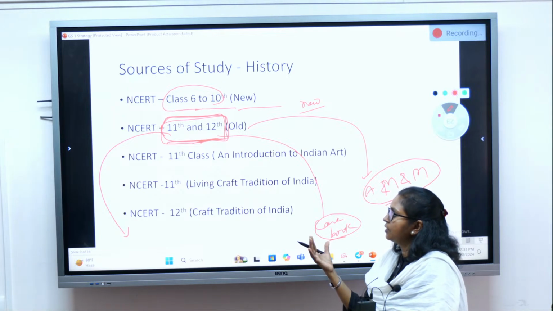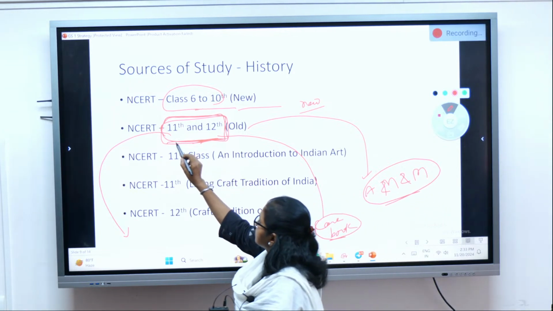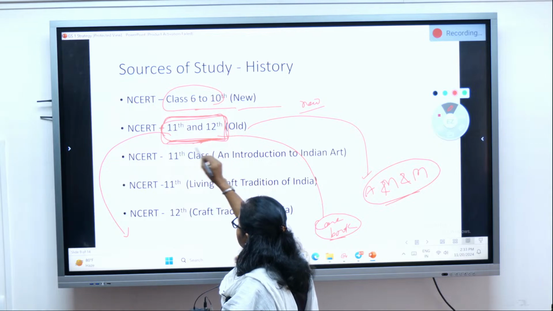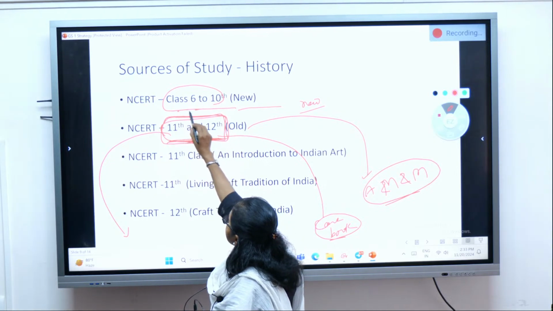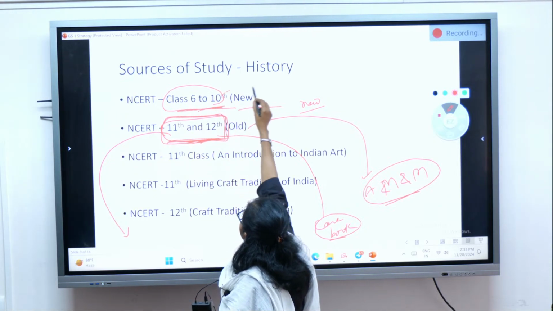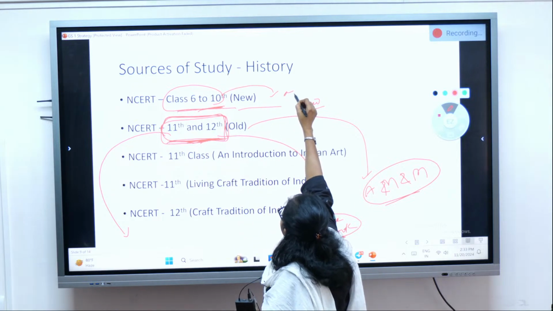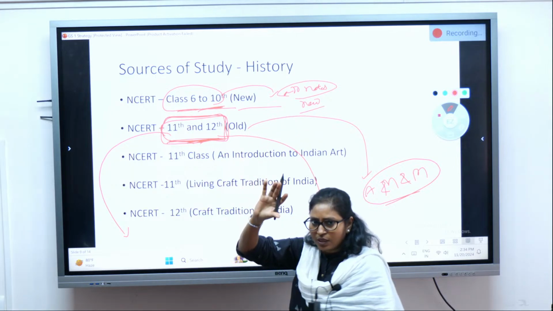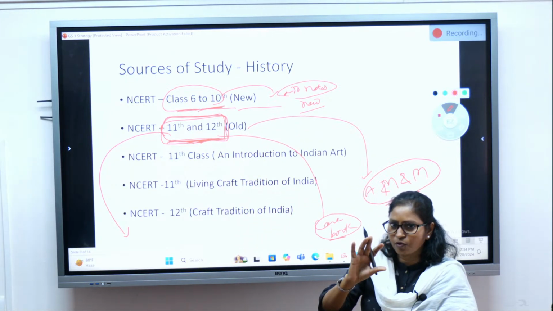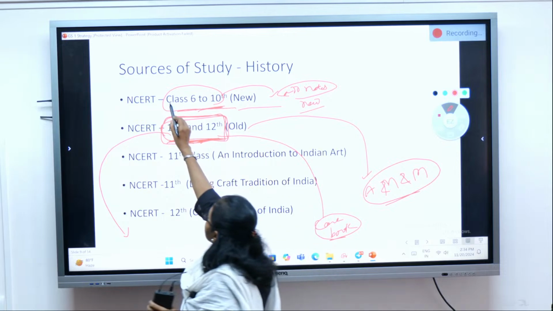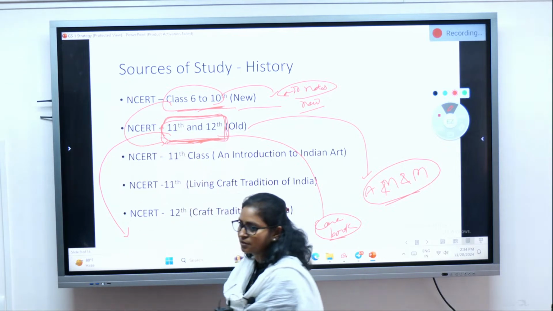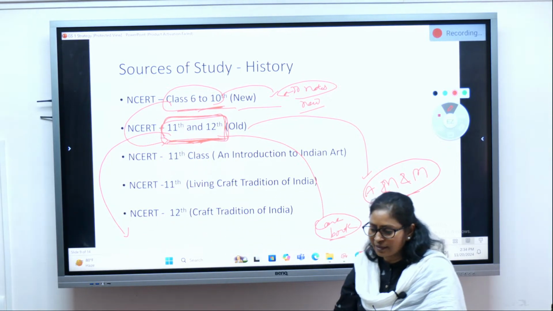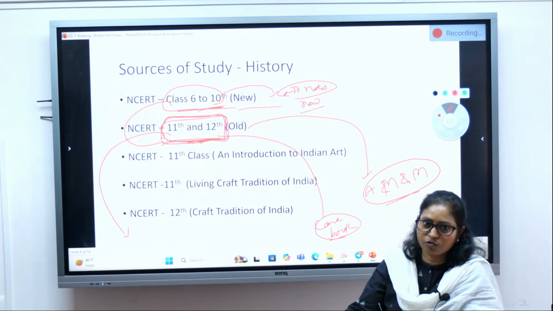Any particular topic which is not there in these books but is there in 6 to 10, make notes of only those topics or information and add them to this book, so that at the end you don't have to study so many books.